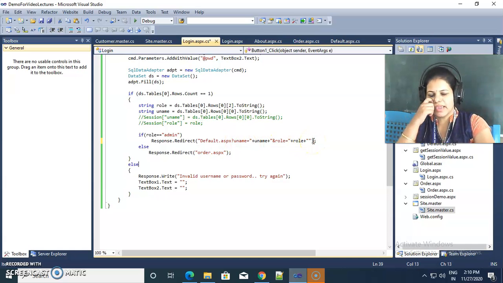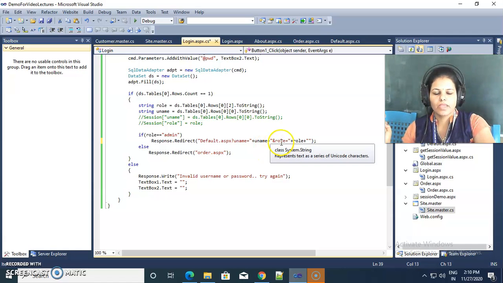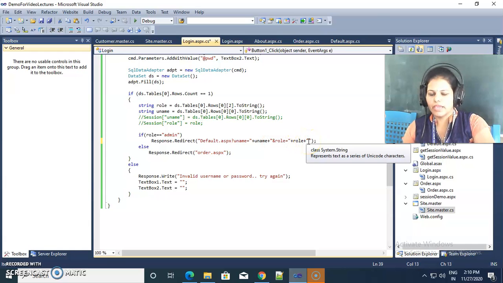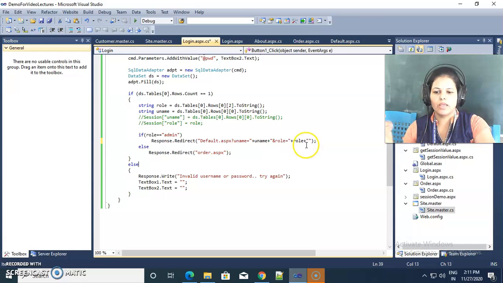In this QueryString, a GET request is used, and if you want to pass 3-4 values, then we again use the ampersand symbol, and give the next key value pair, then ampersand, then again a key value pair. In this way we can pass multiple values with the help of QueryString to another page.